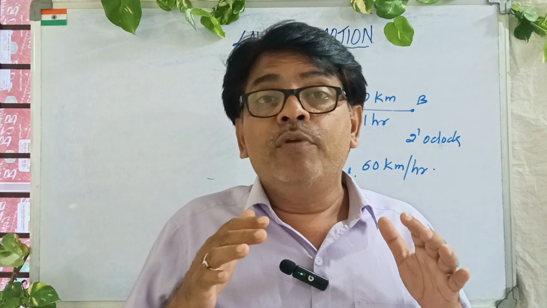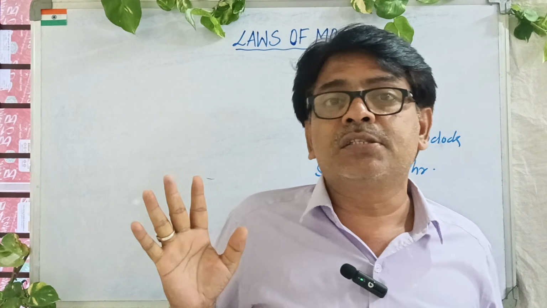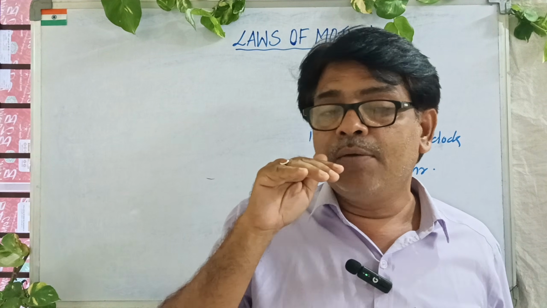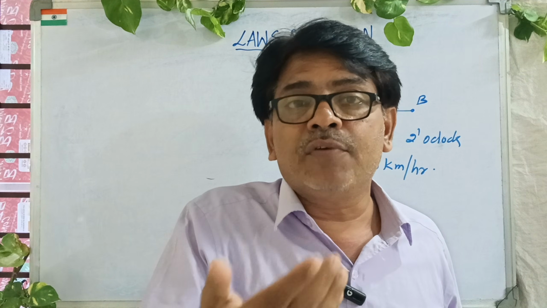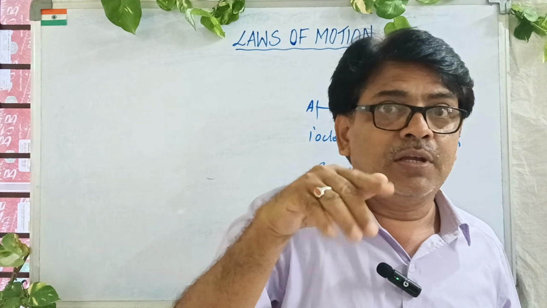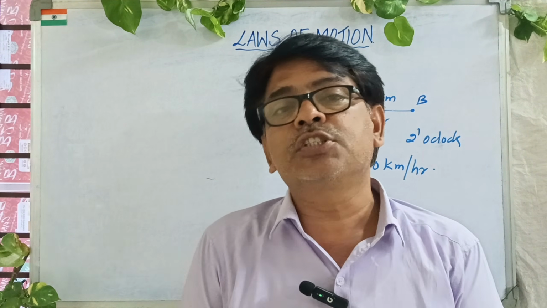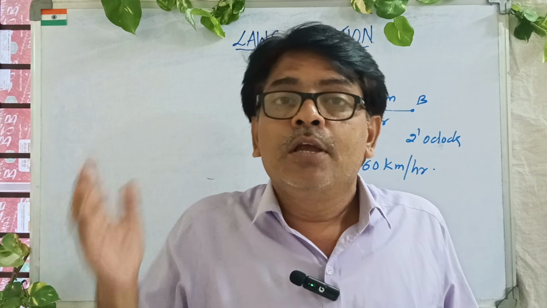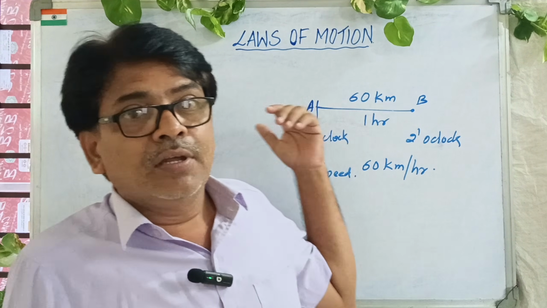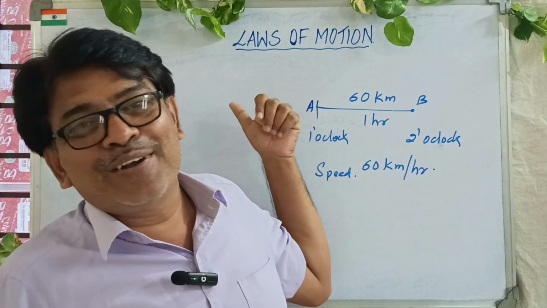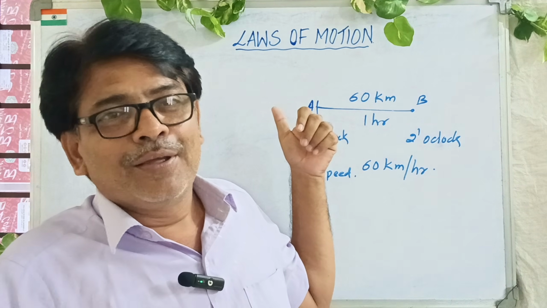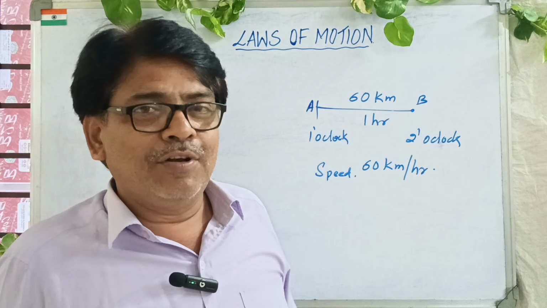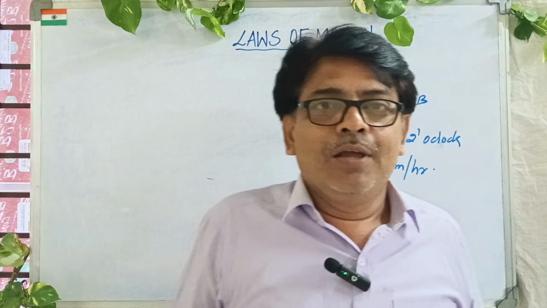Inertia. A moving bus suddenly moves front, we lean back. A moving bus suddenly stops, we lean front. Now I think you got the answer. Why, when a moving bus suddenly stops, do we lean front? Because when the bus is moving, say, with the speed of 60 km per hour, you are also in the bus. Your velocity is the same. If you say your velocity is 0, you will be found at A. So it is understood now. Bus is having velocity means you are also having velocity because you are also in the bus.